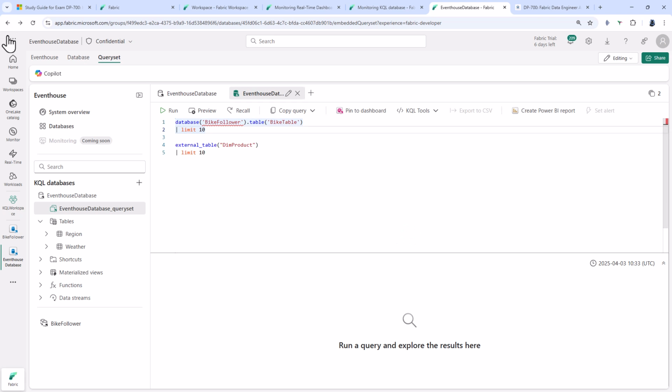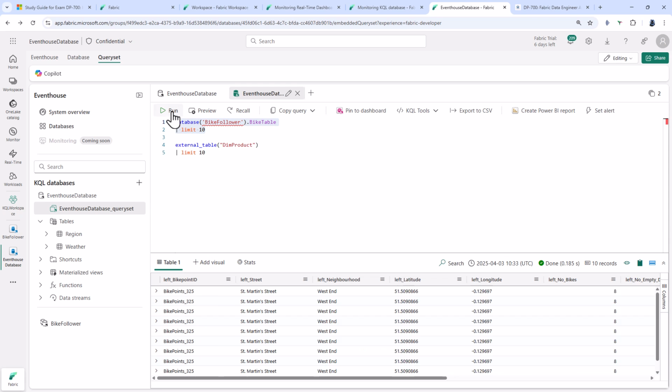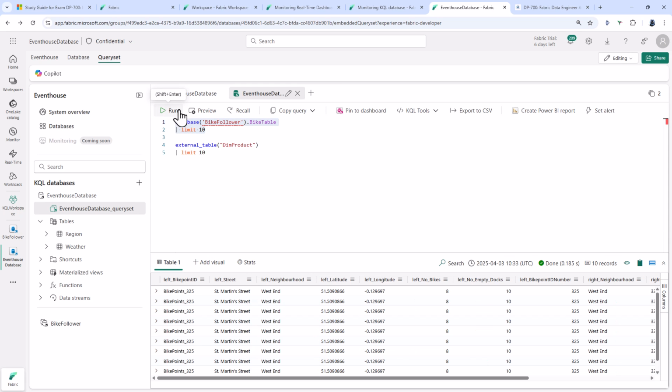Or alternatively, I can query it using database and then in parentheses, in single or double quotation marks, the name of the follower database, and then either .table and then the name of the table in parentheses and quote marks, or alternatively, just the name of the table. Both of these will work.